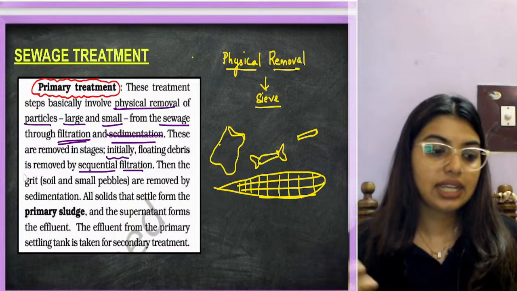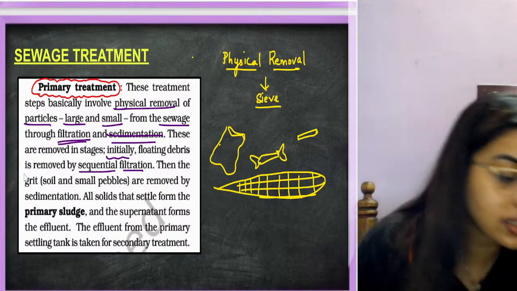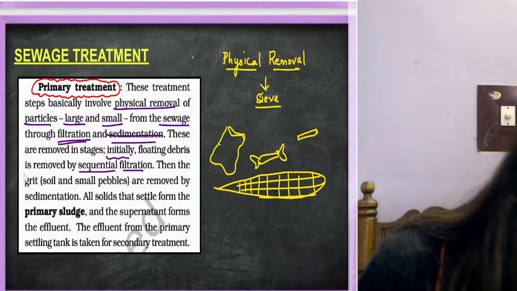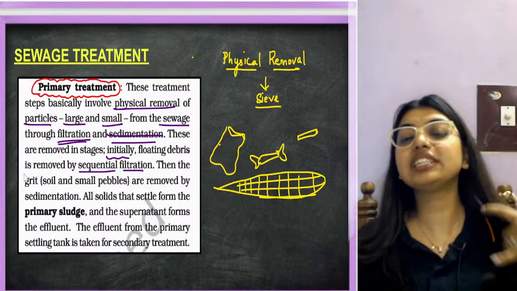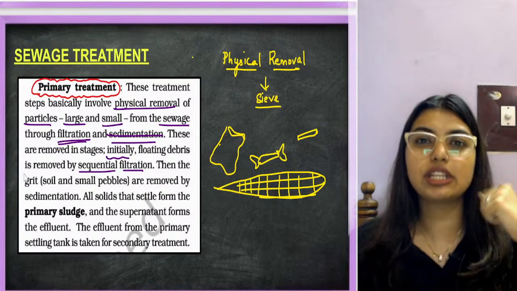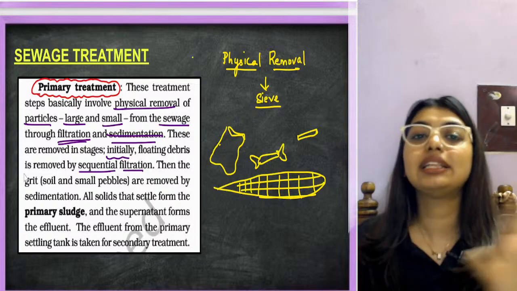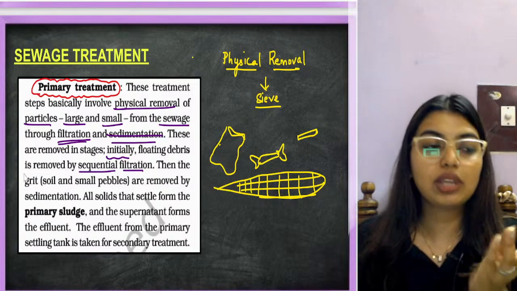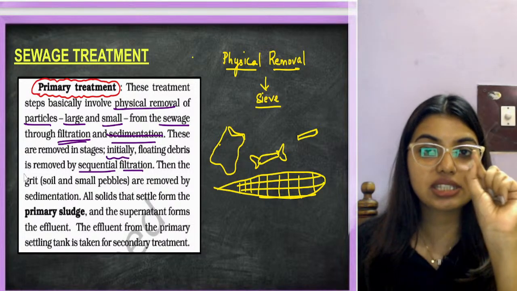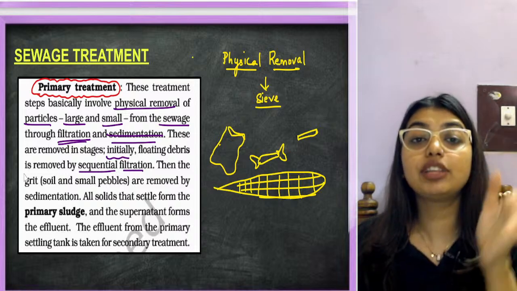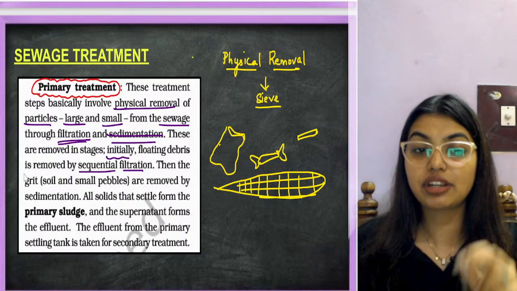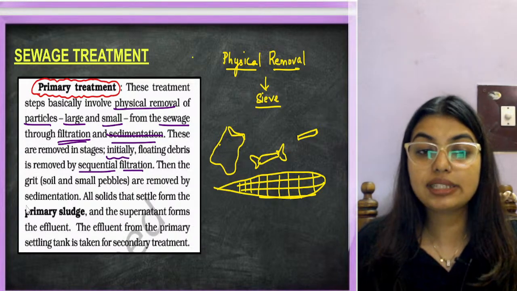Like now, students, in sanitary tanks, there will be a lot of soil, small pebbles, small rocks. That I cannot remove through the sieve. Even if I reduce the size of the sieve, soil is still a very small particle. For that, we are going to do the second type of filtration. That is going to be removed by sedimentation.